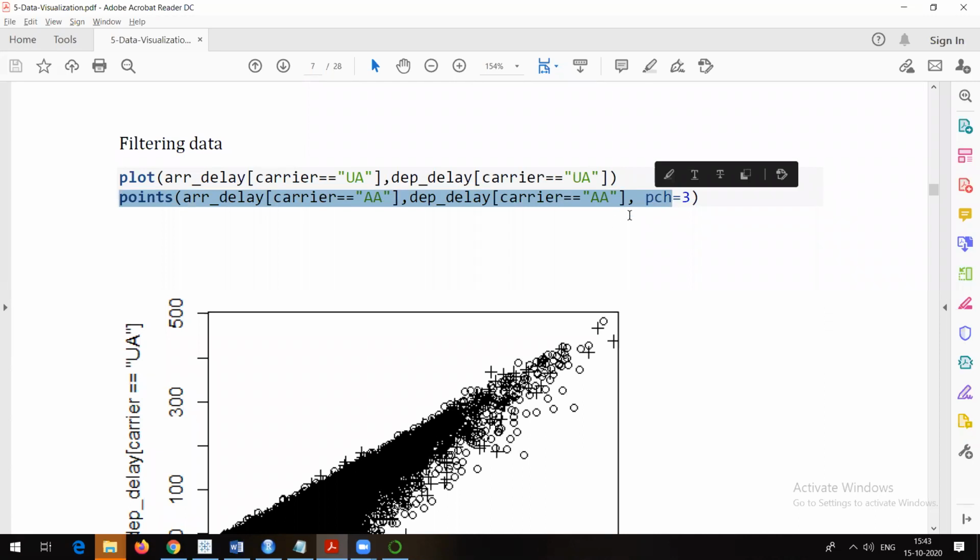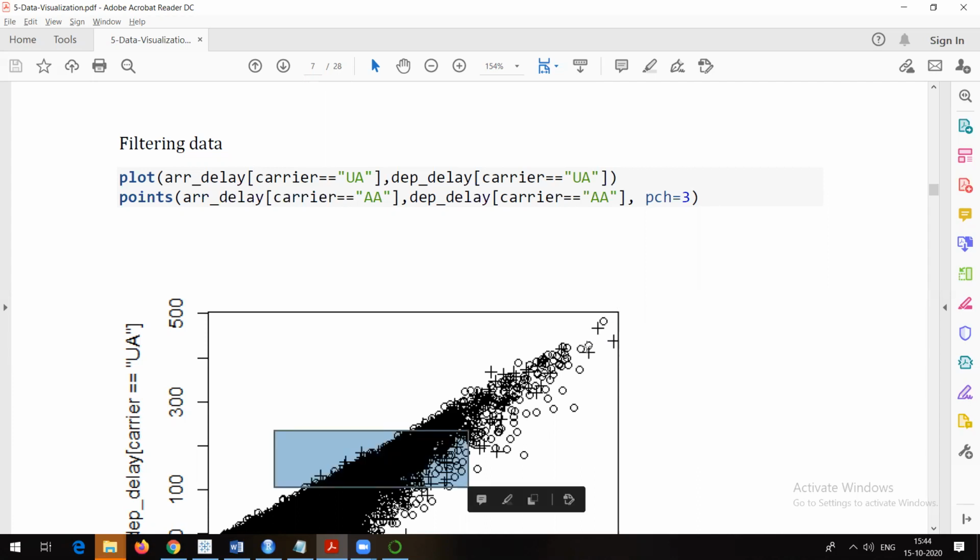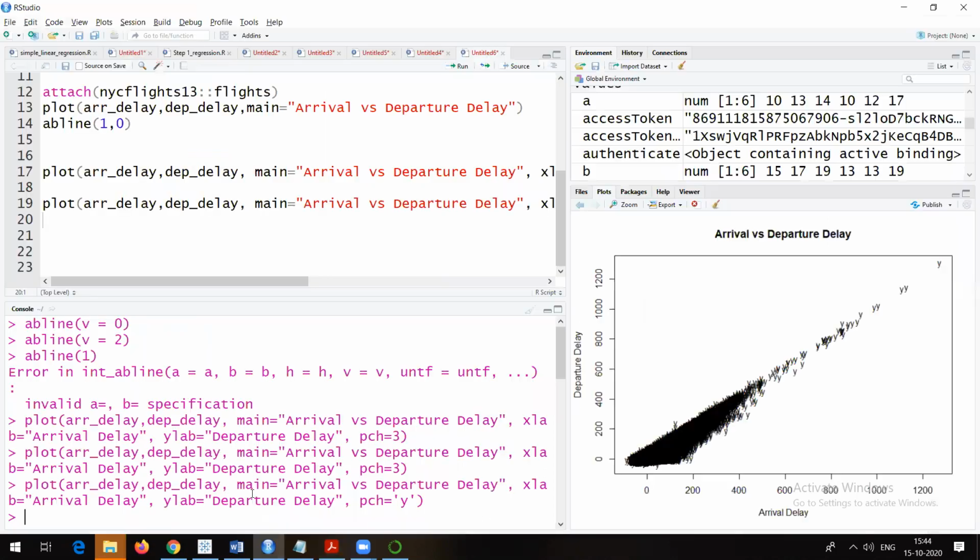So as you want to see, by default it is circle and PCH equal to 3 means plus. So wherever there is a plus sign, that means it is AA, American Airlines, right? So that's how you can make use of those plotting characters. But again, here there is also a problem. That's why we use colors, color theme. Let me see whether you are able to see the result or not. Now see, everything is y, which is a plus sign because we have given the y character. It is just that it was taking a lot of time.